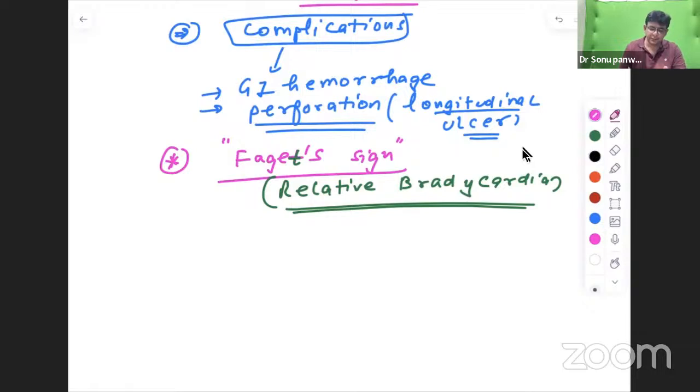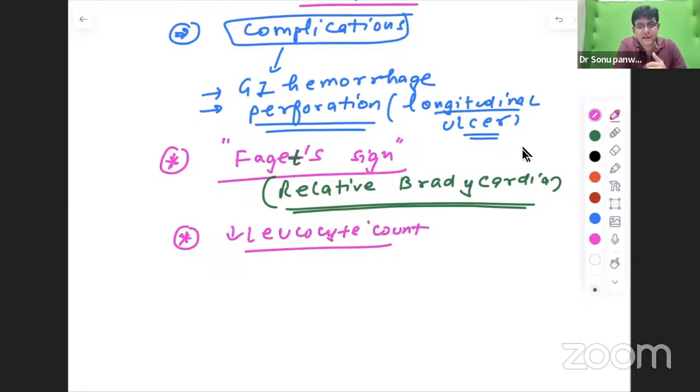Is it fine? So Faggot sign is seen in typhoid fever. It is also seen in brucellosis, and a number of others in which this Faggot sign is positive. Along with that, a unique thing is observed: you might have decreased leukocytes, not exactly leukopenia, but a decrease in the leukocyte count might be observed.